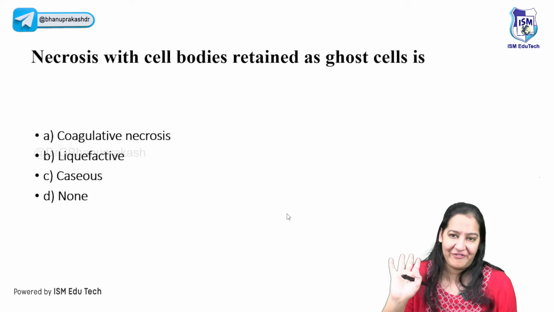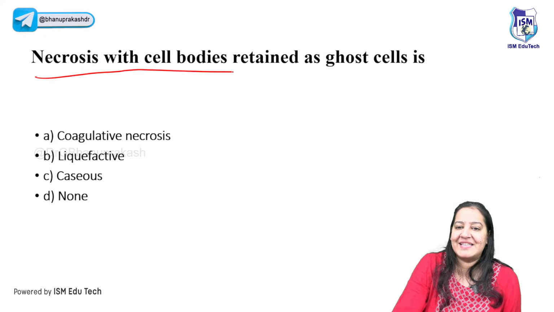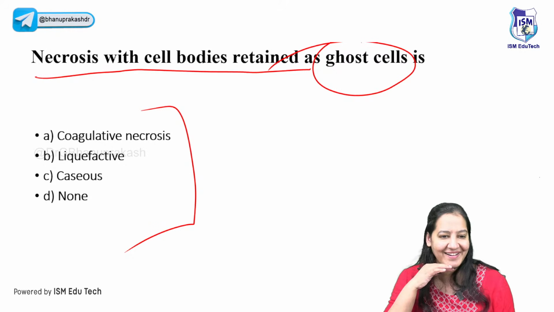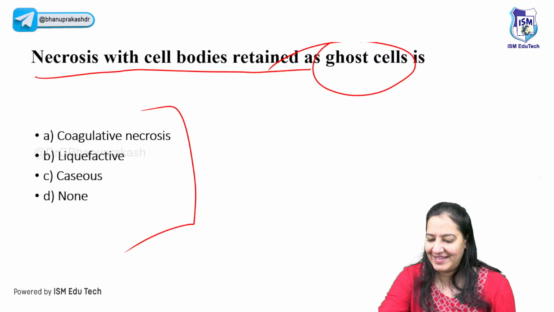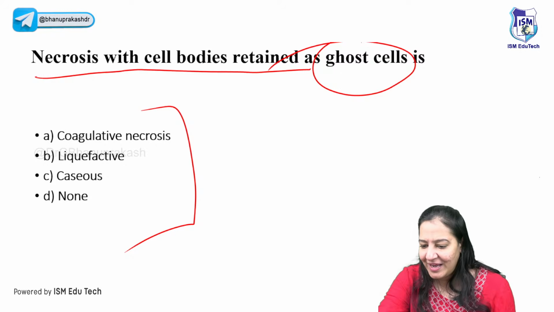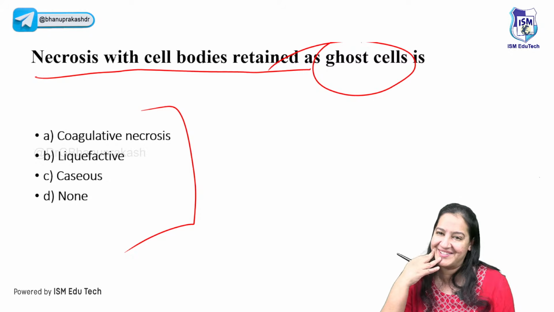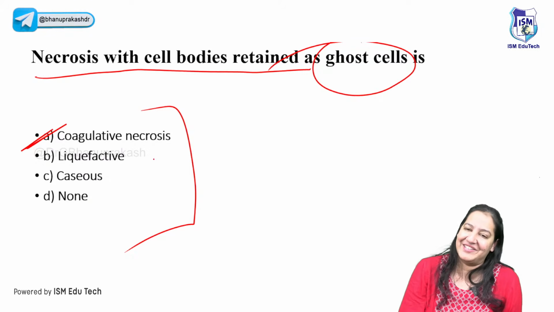So this is the first question in front of you. Necrosis with cell body retained as ghost cell, seen in which type of necrosis? What is the correct answer? So yes, you are absolutely right and first to answer, and everyone else is also right. Very good. So the correct answer is coagulative necrosis.